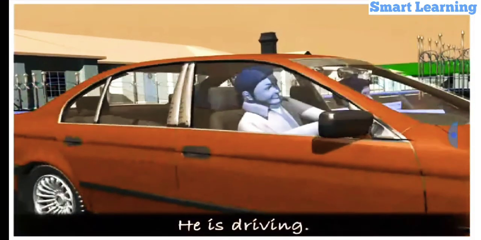He is driving. Here, is driving is the predicate as it is showing what the man is doing. The man is driving. Or we can say that predicate explains about what is being talked about the subject of the sentence.